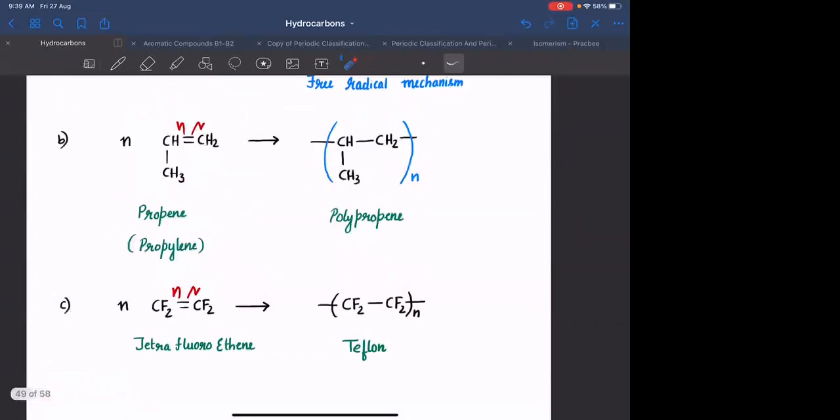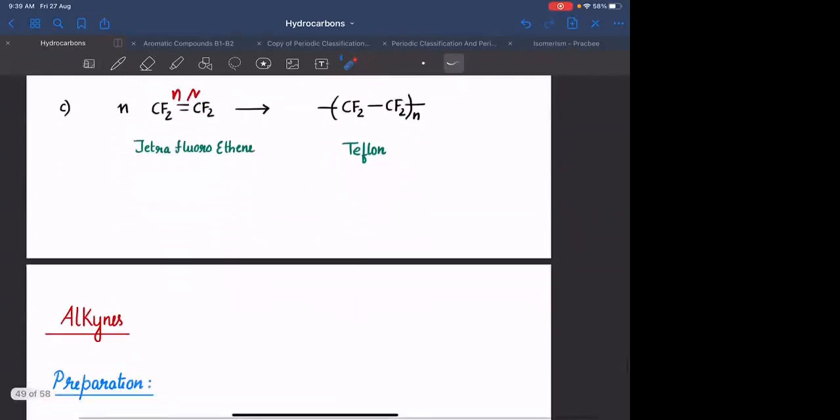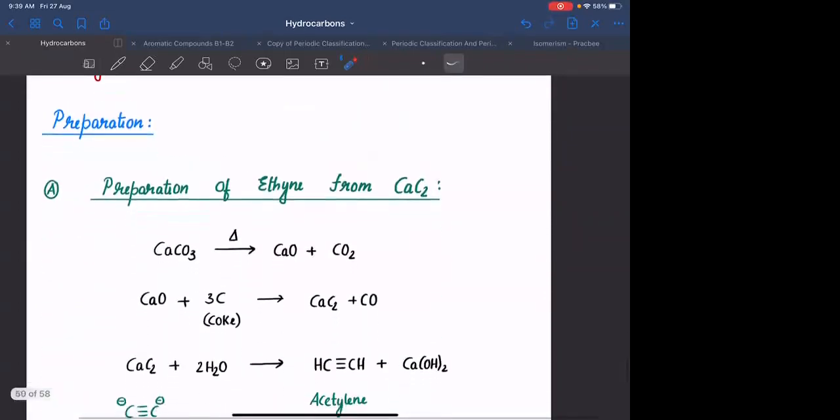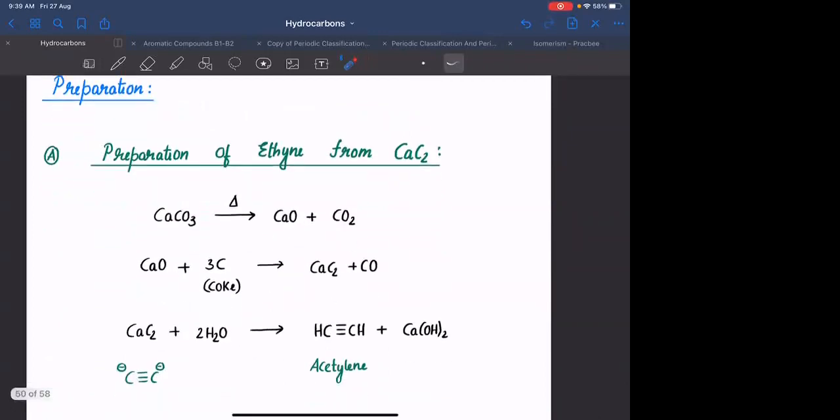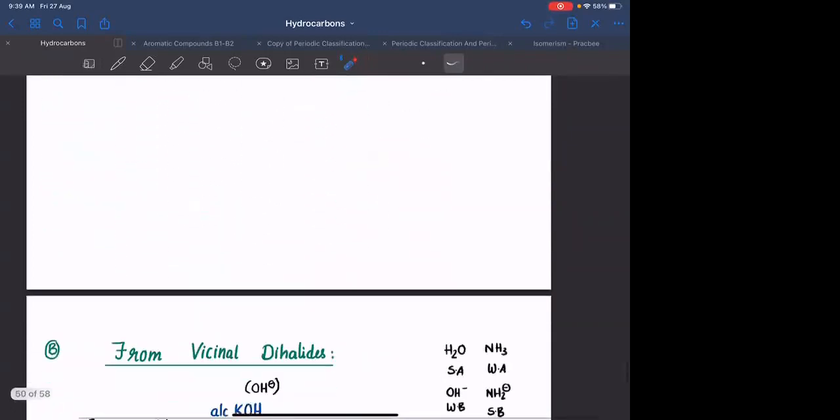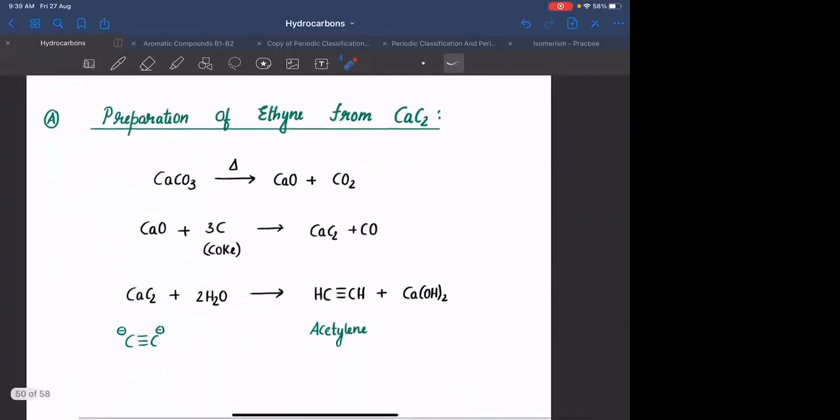This is about alkenes. Okay. Alkynes preparation method. We have seen 2 preparation methods for alkynes. One is preparation method for acetylene with the help of calcium carbide.